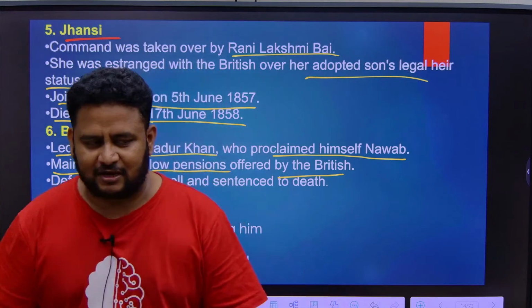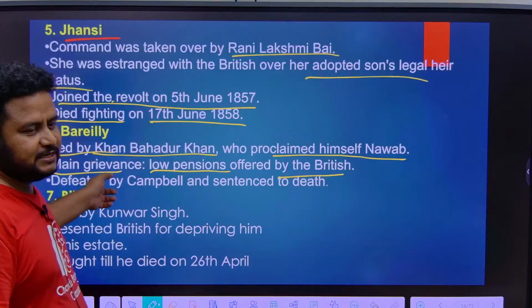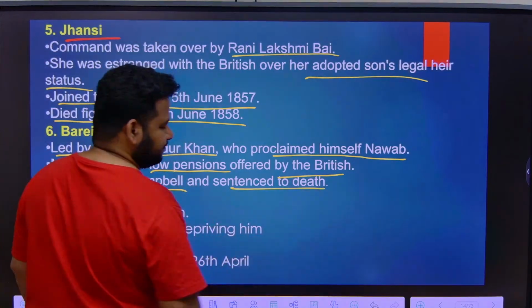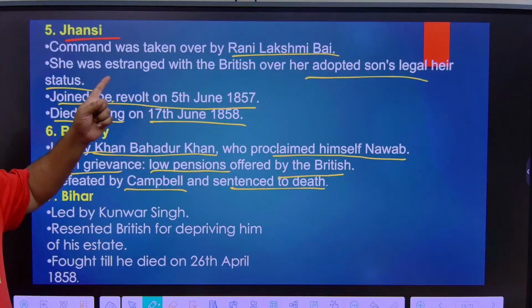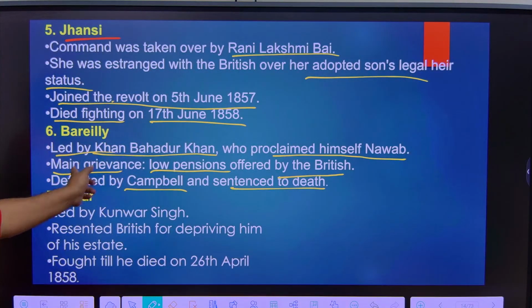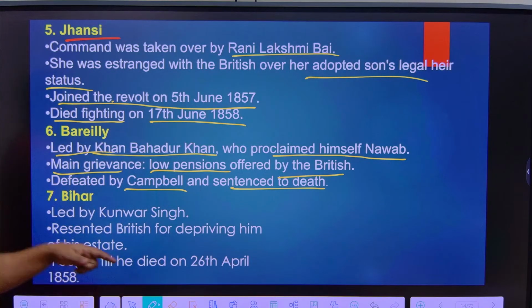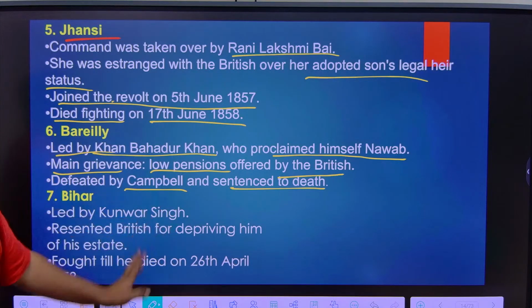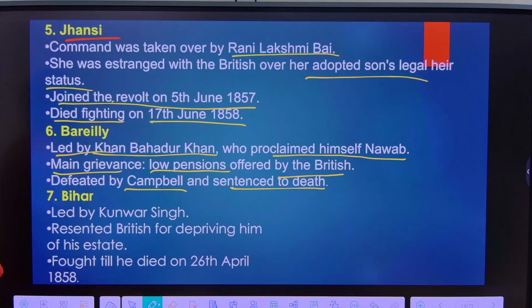So Khan Bahadur Khan fought against the British in Rai Bareilly, and he was defeated by Campbell and sentenced to death. Colin Campbell took charge in Kanpur, Lucknow, and even Bareilly. Khan Bahadur Khan was captured by Colin Campbell and sentenced to death, that means he was given the punishment of death. Got it? So for Bareilly, you have to remember Khan Bahadur Khan.